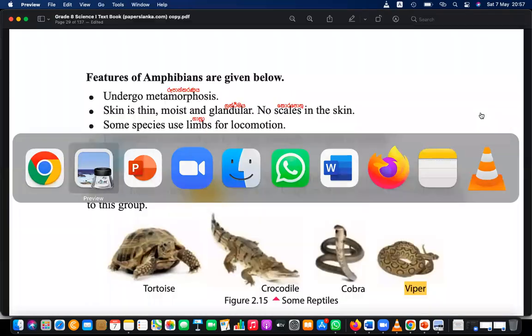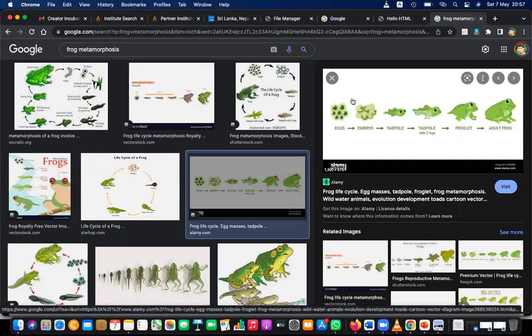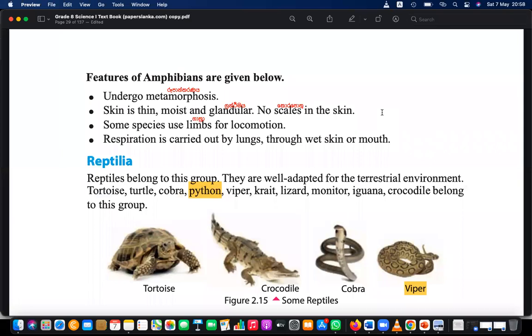And this is not only a feature unique to amphibians. This feature is there in arthropoda also. Arthropoda are those that do not have a backbone, right? They are invertebrates. We discussed them the week before last. They are invertebrates and they also have this metamorphosis. Okay, please write down the additional point. They undergo metamorphosis